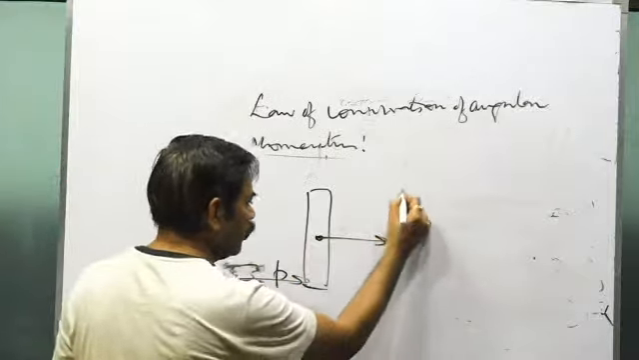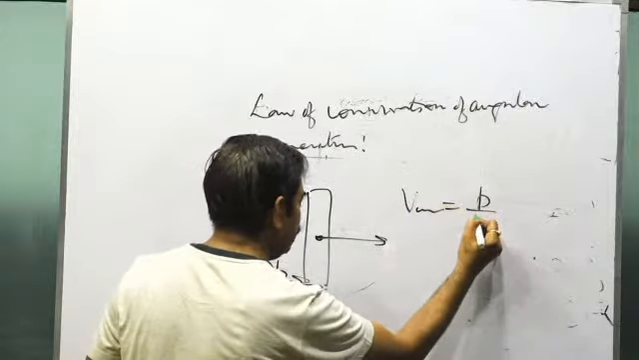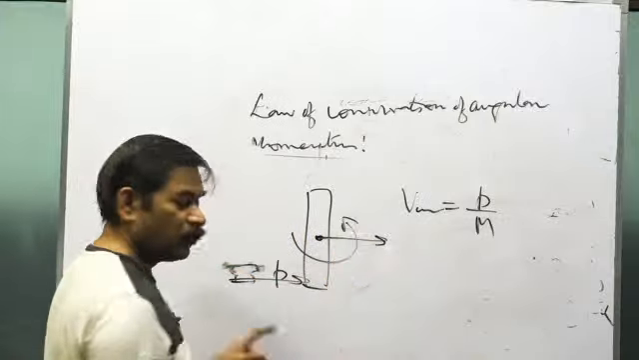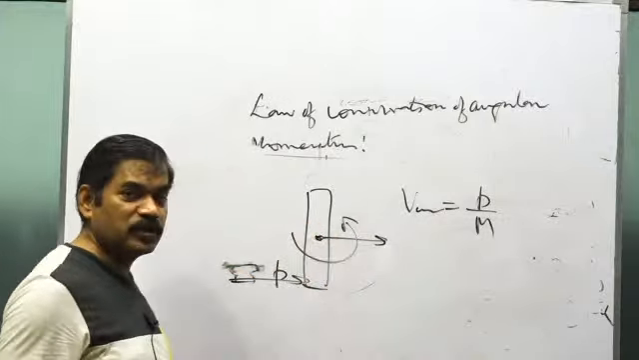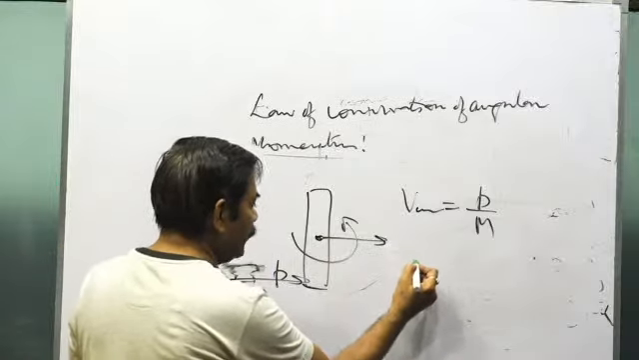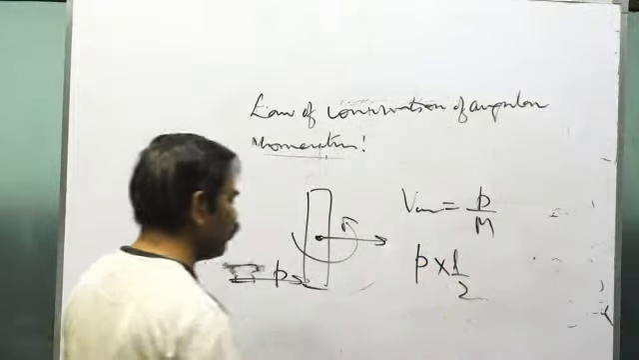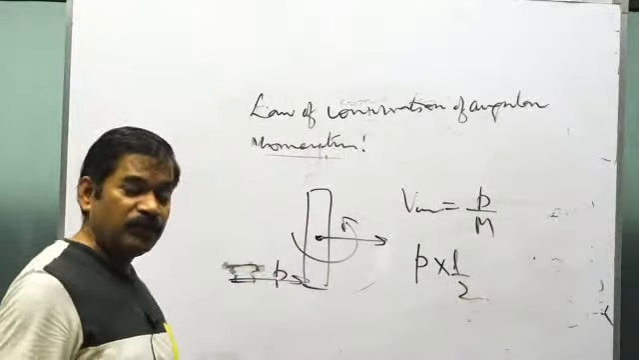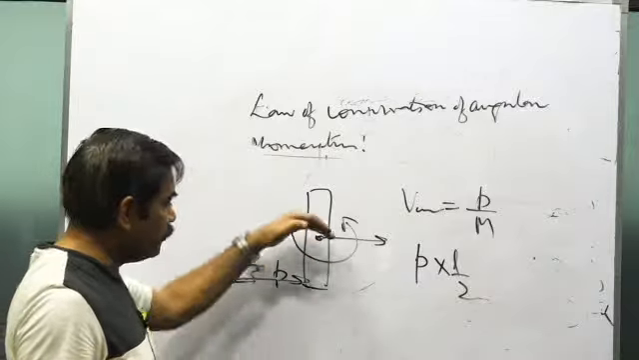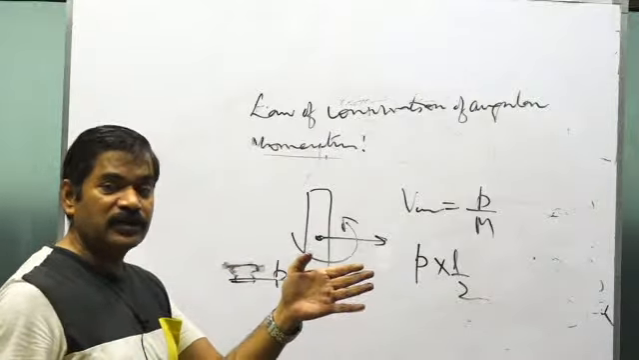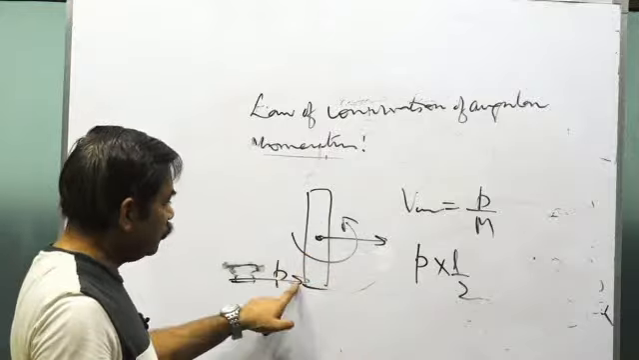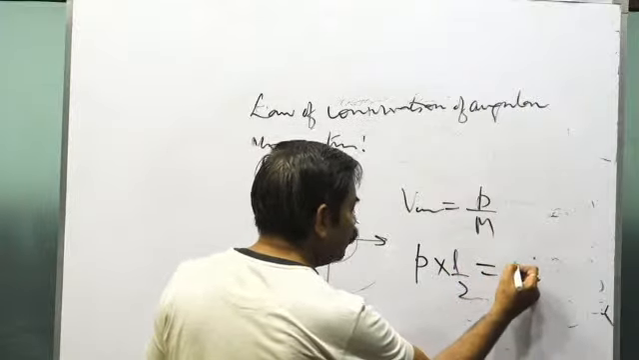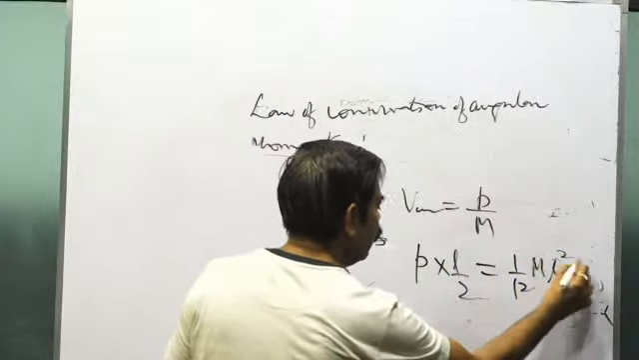The center of mass of the rod will start moving with the velocity P by m, where m is the mass of the rod, and the rod will rotate about the axis that passes through the center of mass. P into L by 2 is the angular momentum of P about the point which is lying on the ground, just below the center of the rod. So P into L by 2 is the angular momentum about that point, and that will be I omega, where I is 1 by 12 m L square for the rod, into omega.